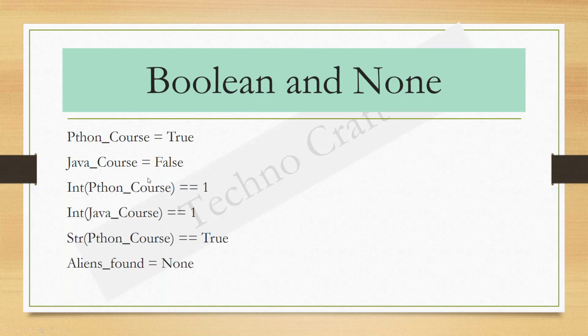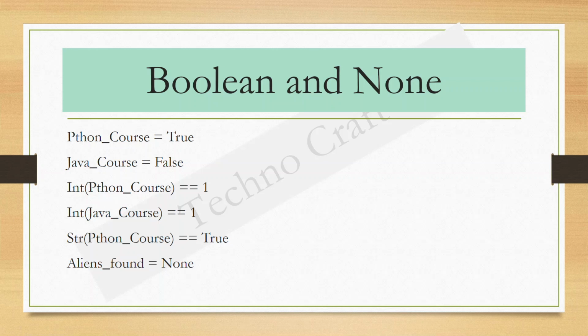None is similar to null in other languages. It denotes that a variable has been defined, so that the developer has typed the name of the variable somewhere, but that it is not associated with any value. We found no aliens so far. Well, at least at the time of recording this course, I guess. I find it useful sometimes as a placeholder variable, something that I will use later, but I don't have a value for right off the bat. It also evaluates to false in an if statement, so that can be useful as well.